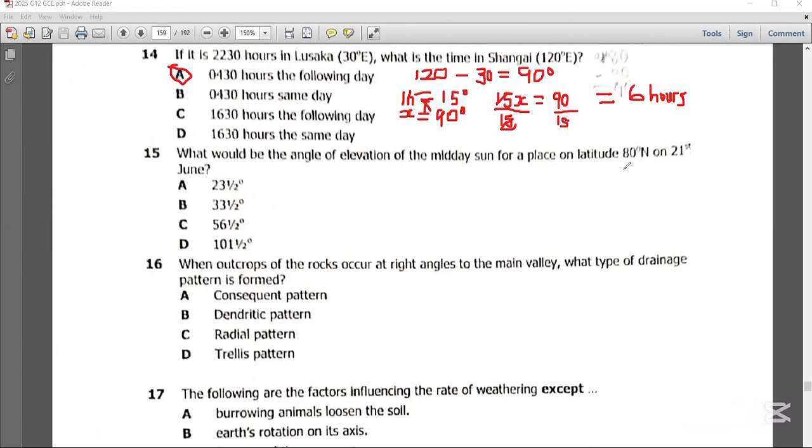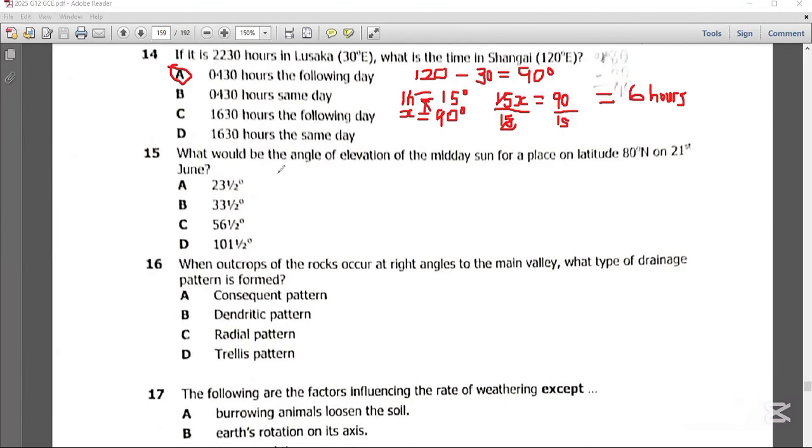When you have been given latitudes that are in the same hemisphere, let's say both of them are in the northern hemisphere, you always subtract. But when you've been given latitudes that are in different hemispheres, one in the northern hemisphere and the other in the southern hemisphere, you always add.